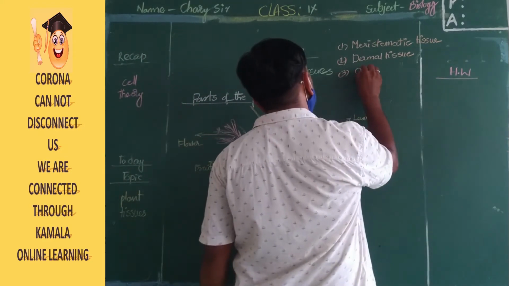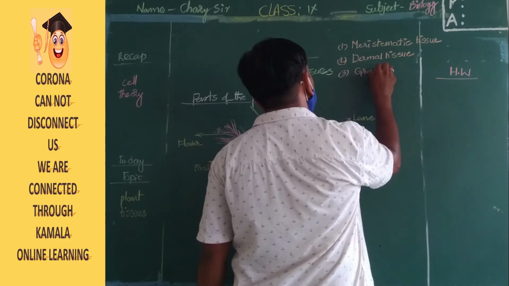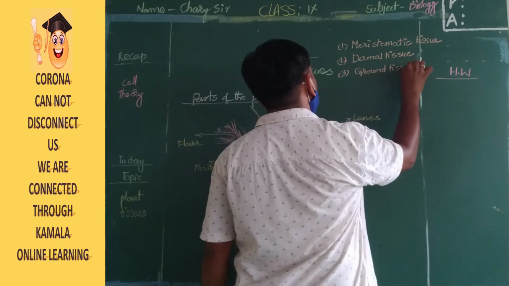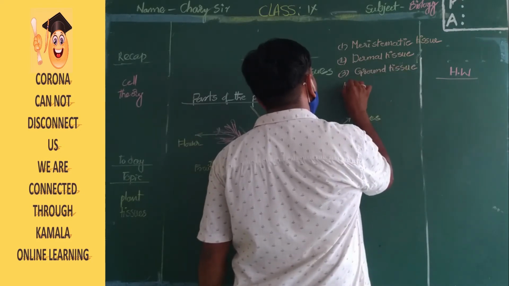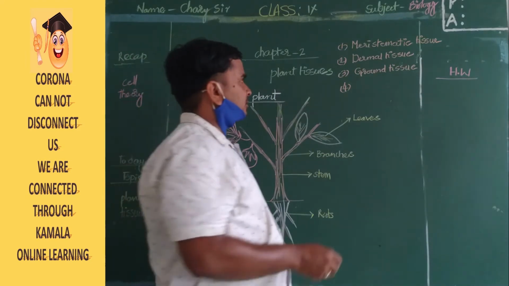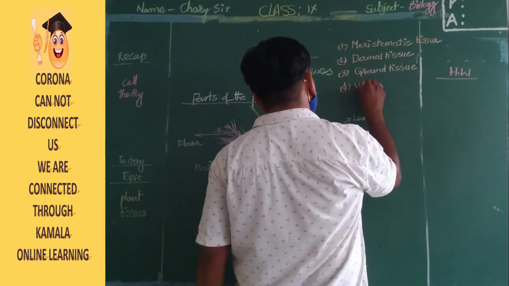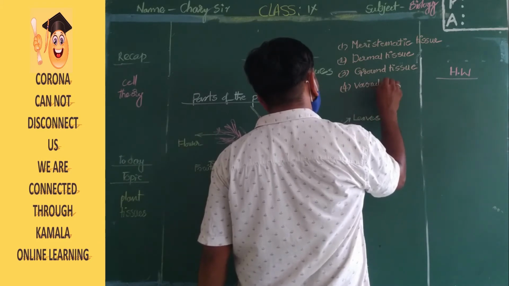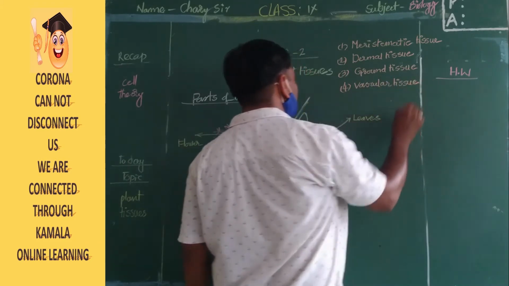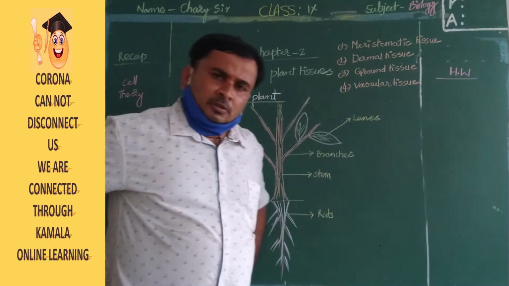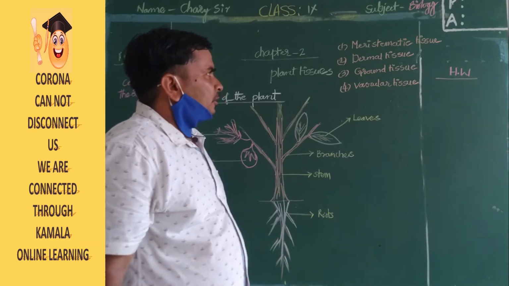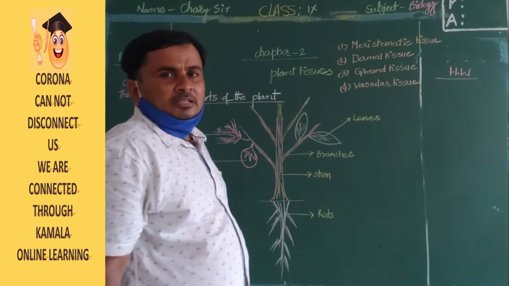The last one is vascular tissue. Listen, these are the four types of tissues: meristematic tissue, dermal tissue, ground tissue, and vascular tissue.